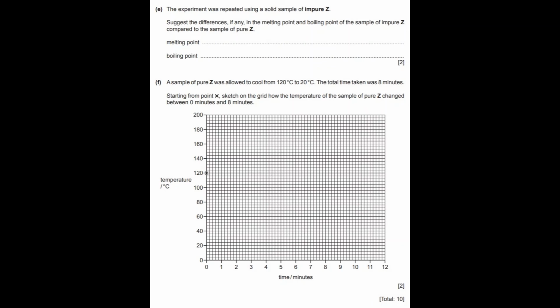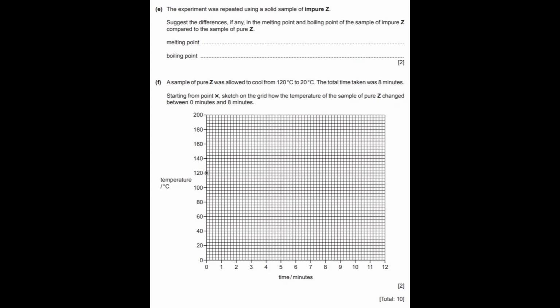Now, to answer this question, let me just repeat the question. A sample of pure Z was allowed to cool from 120 to 20 degrees. The total time taken was 8 minutes. Starting from point X, sketch on the grid below how the temperature of the sample of pure Z changed between 0 minutes and 8 minutes. So let's compare the first graph. The first graph tells you what happens when you heat the solid. So we need to look at the reverse.